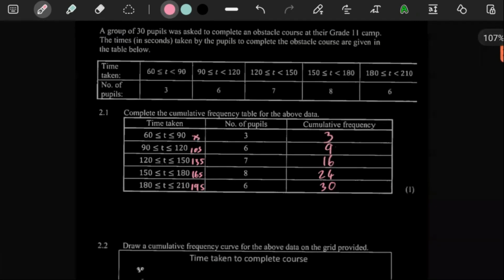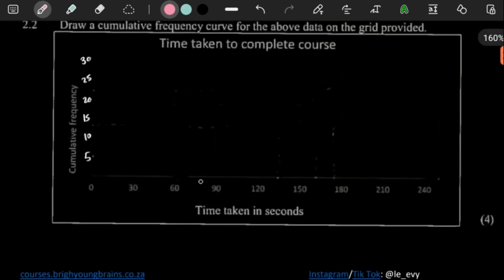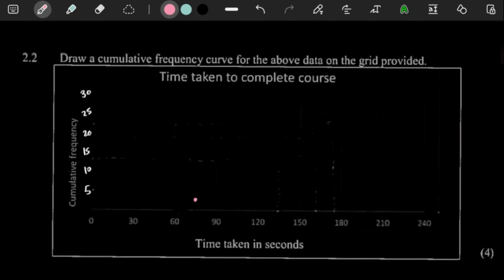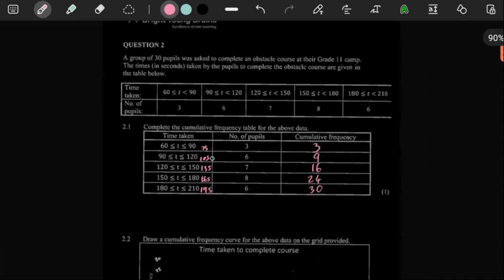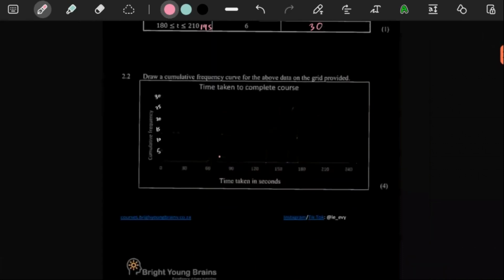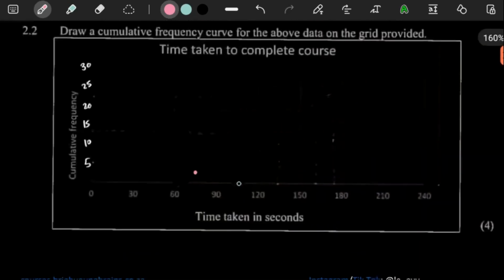So with all this being said, this is how you're going to plot the values. 75 and 3 is the first thing you're going to plot. 75 is in the middle there, and 3 is going to be somewhere over there. And then 105 and 9. 105 is in the middle here, and 9 is going to be just below the 10, so somewhere there.